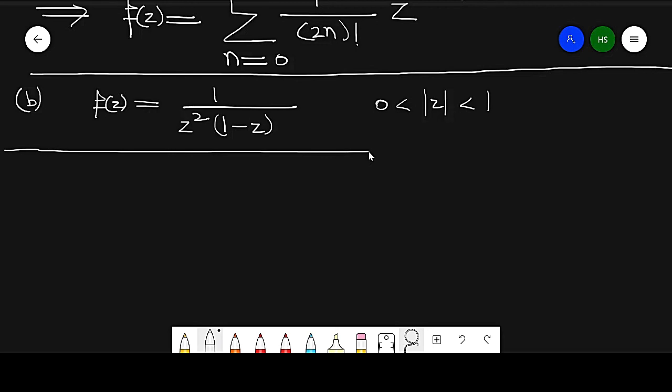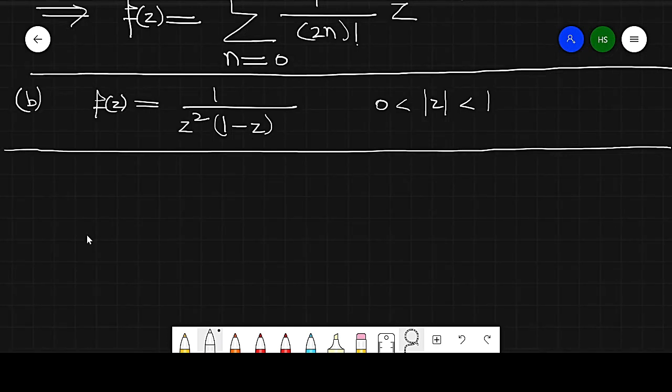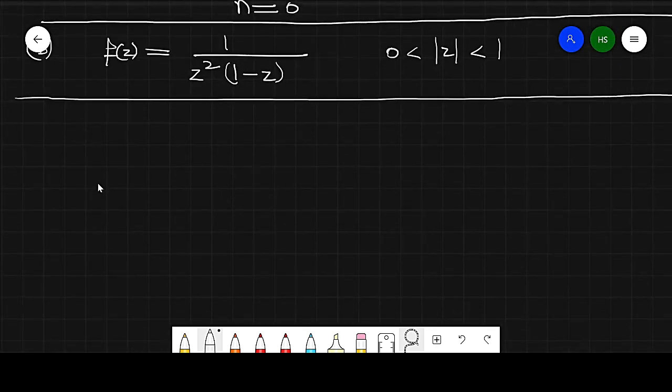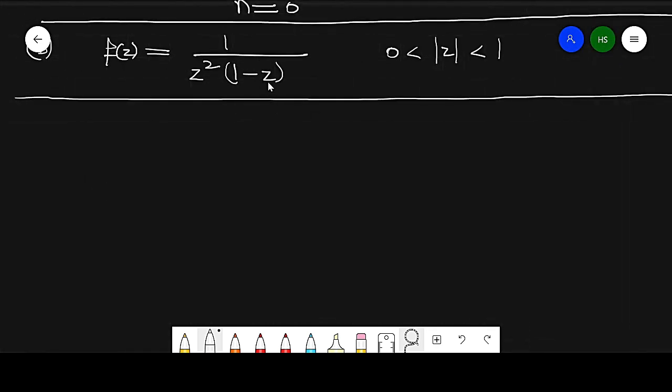Here it is very important: our requirement is a series in terms of z. This equation is already in terms of z, and it will be expanded as a binomial if modulus of z is less than 1. That is the given part.